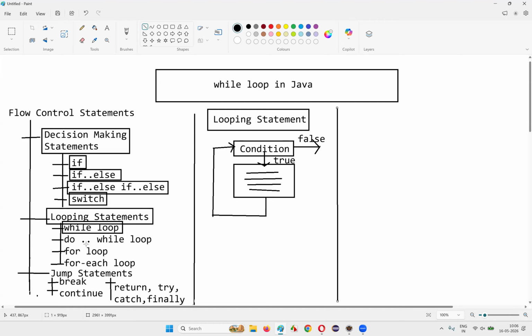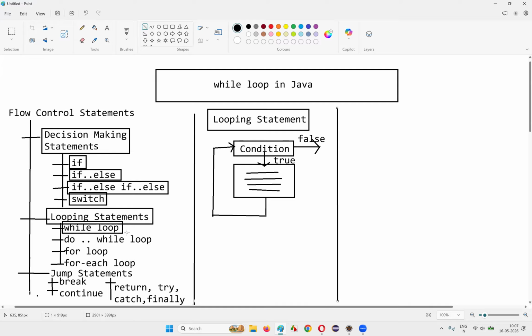So we are going to learn, first of all, these first three loops one by one in the coming sessions. In this session, I am going to cover the while loop. In the next session, I may cover the do while loop, and in the upcoming session after that, I am going to cover the for loop. But for each loop, we need to wait till the arrays concept comes in this particular course. Okay. So coming to the while loop.